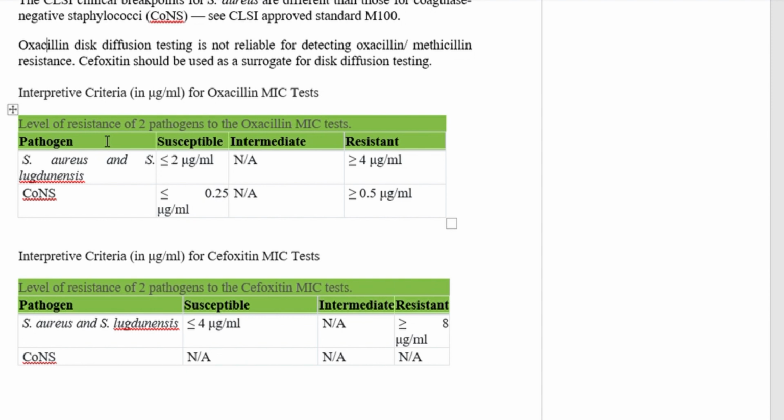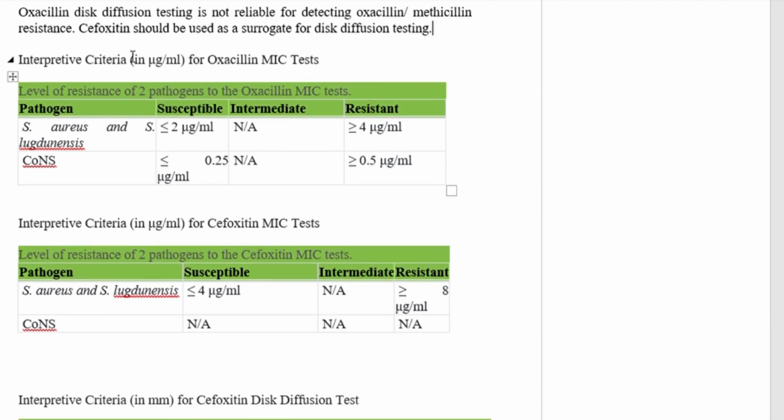So cefoxitin should be used as a surrogate for disc diffusion testing for methicillin resistant staphylococcus, because oxacillin is considered less stable. It is a stable drug in regards to storage, but lesser if compared to cefoxitin. And also cefoxitin is an antimicrobial agent that can induce the mecA gene in staphylococci in vitro, right? So cefoxitin is the best choice if disk diffusion test is considered.